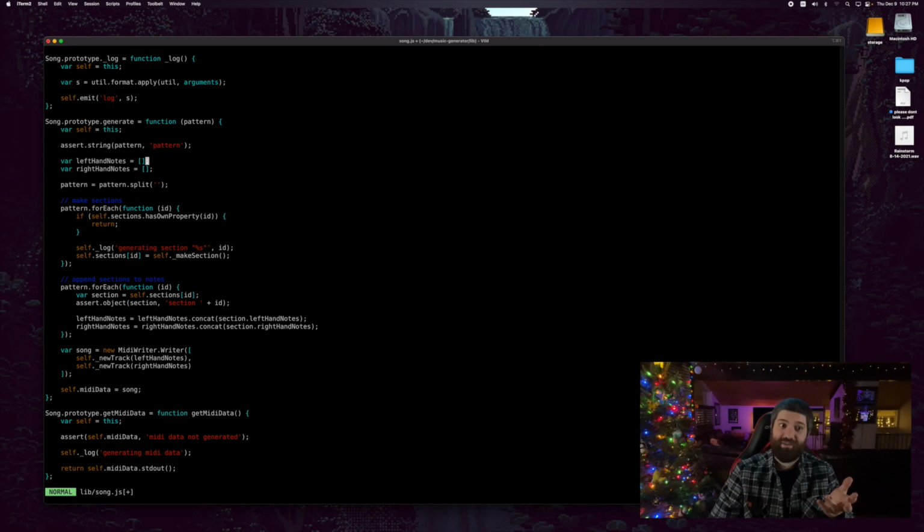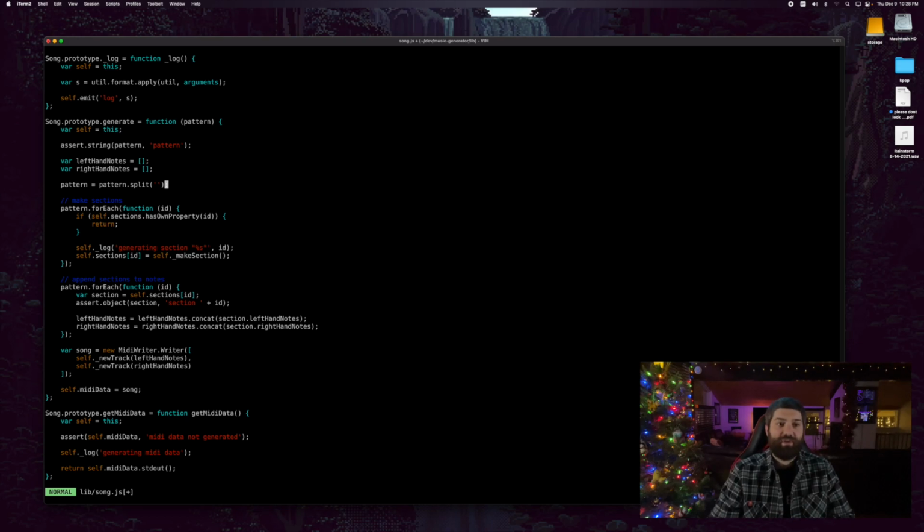I mean, you can see the code right here. We have an array called left-hand notes and an array called right-hand notes. They are empty. And then by the time you get to the bottom of this function, we have a song variable that's made up of all of the left-hand notes in a new track and all the right-hand notes in a new track. So right here, this is the main flow of the program. So from the top, we have no notes. At the bottom, we have all the notes. The whole song is generated. So now let's figure out how that's done.